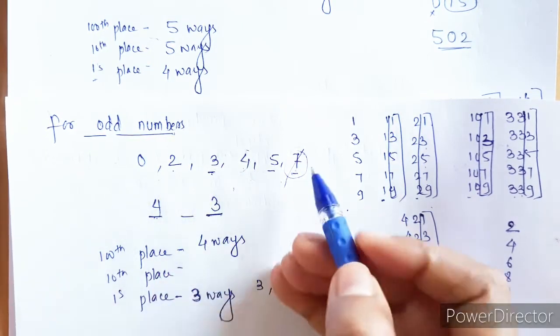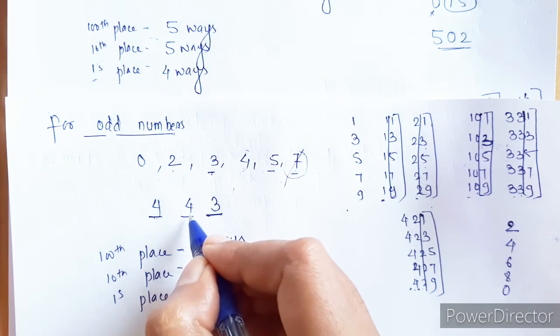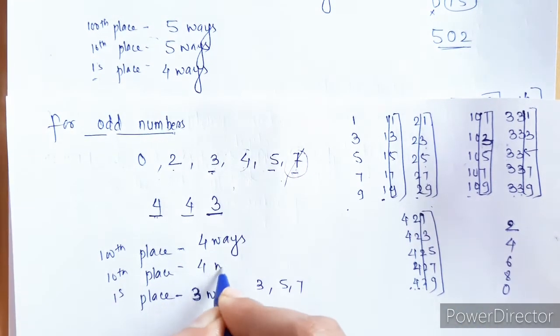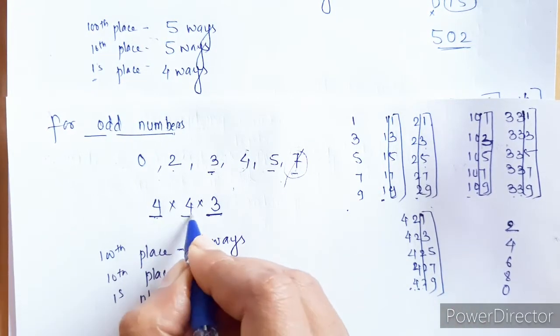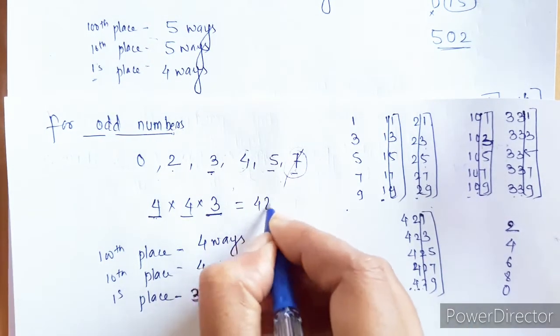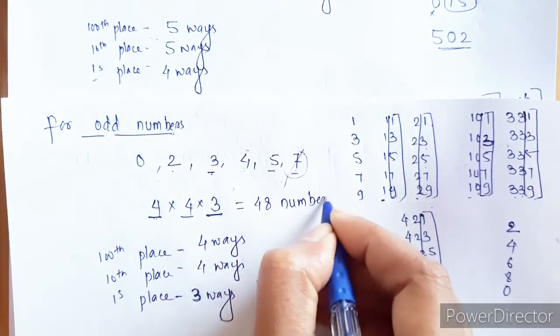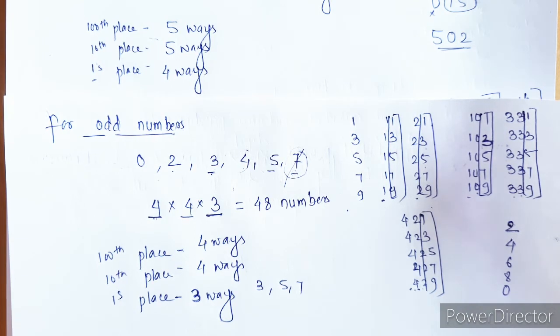So remaining are now 4. So we can take any one of the 4 here, because we can even choose 0 here. So there are total 4 ways to fill this middle place. So total we have 4 into 4 into 3 ways, that is total 48 numbers we can form in between 100 and 1000, or we can say there are only 48 odd numbers in between 100 and 1000. Now coming back to even numbers.